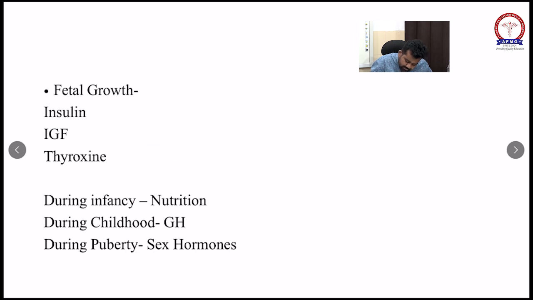Then pubic hair. Then boys will have a growth spurt. After the growth spurt, the child will grow axillary hair, and at last facial hair. So the first event in boys is testicular enlargement.